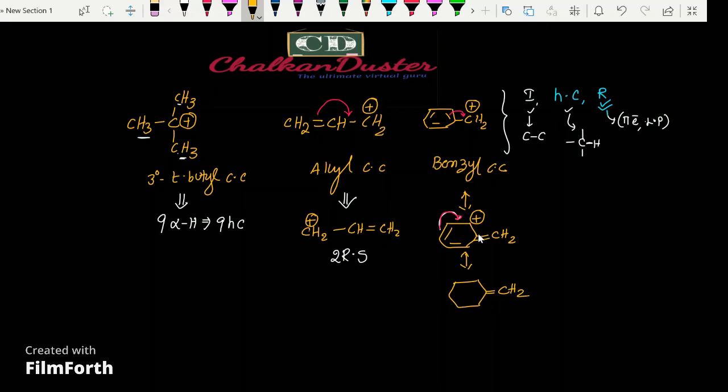As the pi electrons are delocalized, the bond shifts and the positive charge comes here, and again it is stabilized by delocalization of these pi electrons. Further resonating structures look like this.